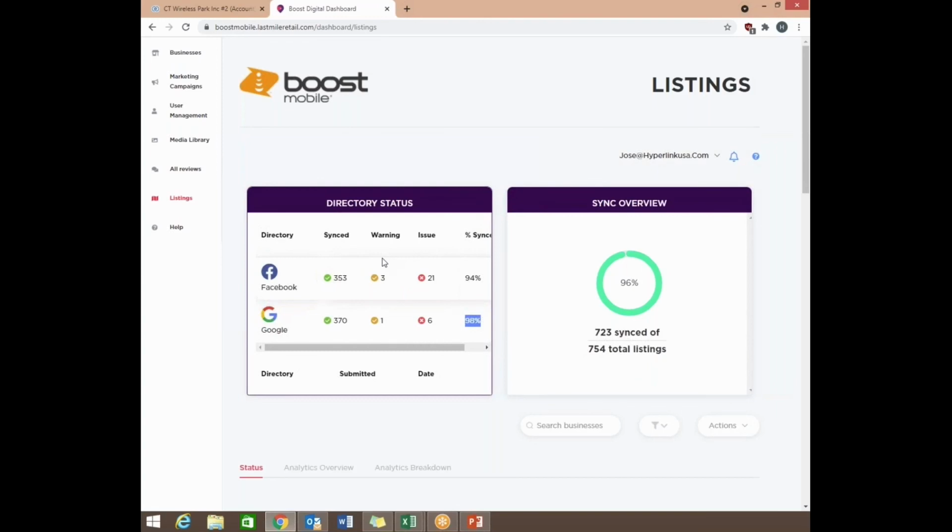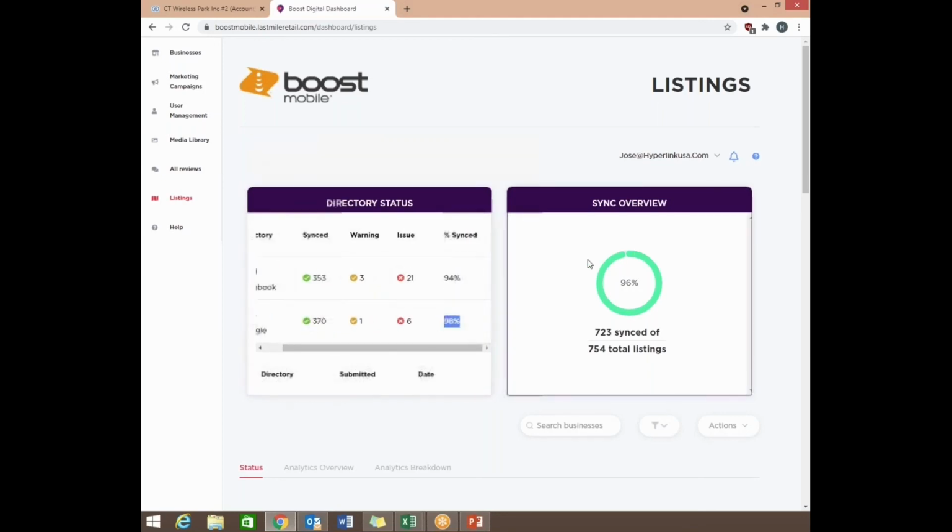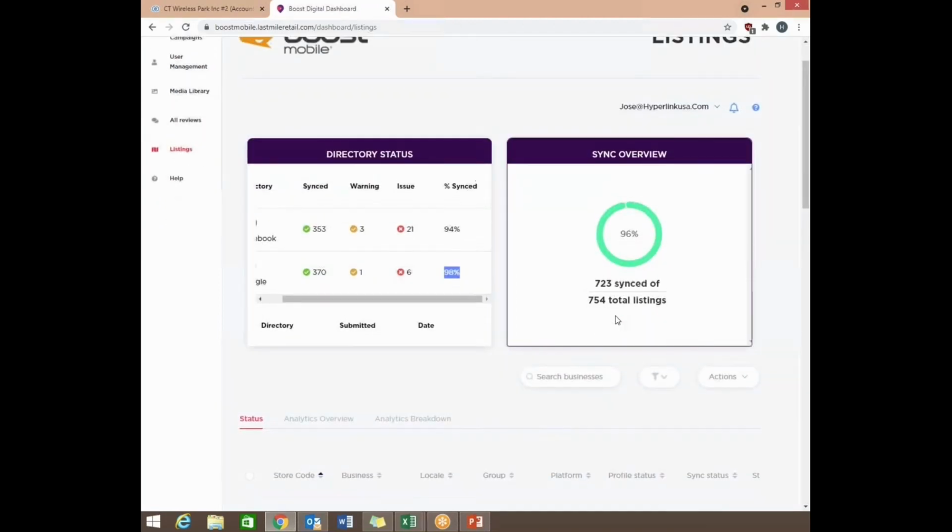And what this means is that all your stores have been synced with Facebook and Google. As you can see here, it will identify with the number, the green check mark, if there's any warning or issues, and tell you how many are not synced. And so you want to make sure this number here says 100%, and same thing for the right-hand side. So that's pretty much under listings.